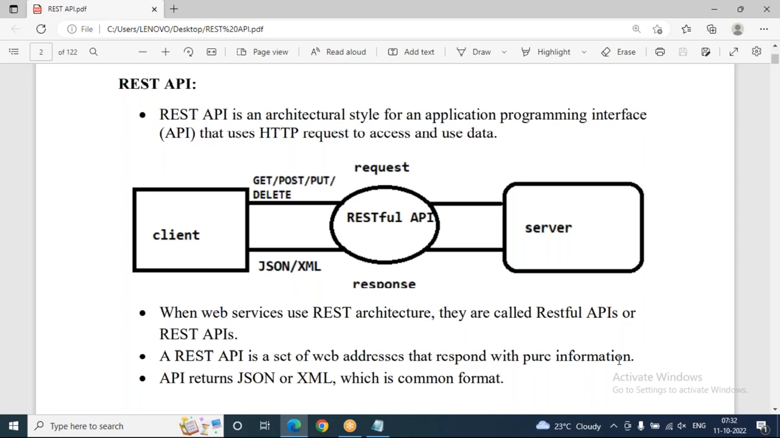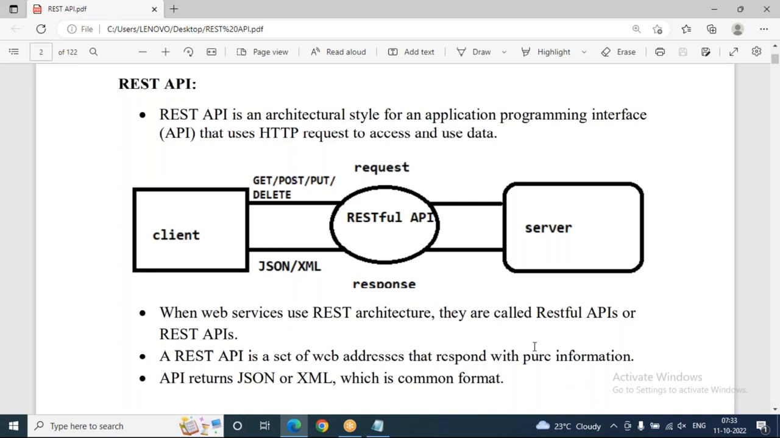JSON stands for JavaScript Object Notation. XML stands for Extensible Markup Language. These two are open standards, meaning any kind of application can understand this style of architecture, like JSON and XML format. But in our application, in most of the cases, I am going to render the data which is coming from the server to the client. I am going to use JSON format only.